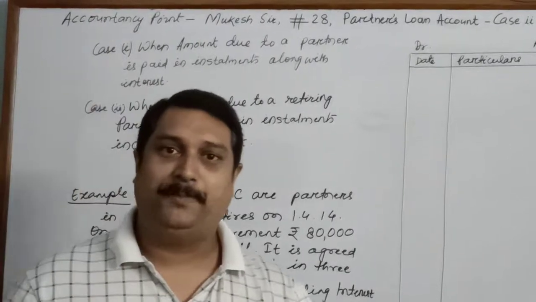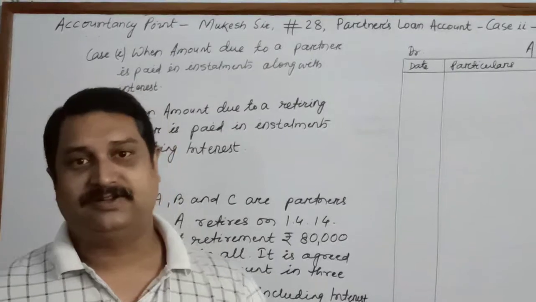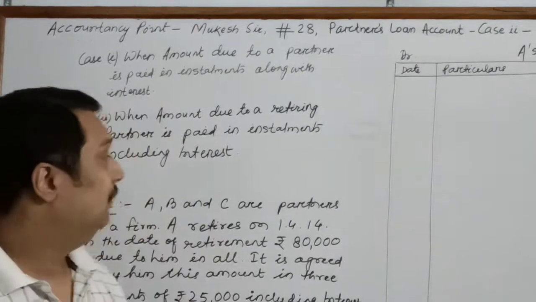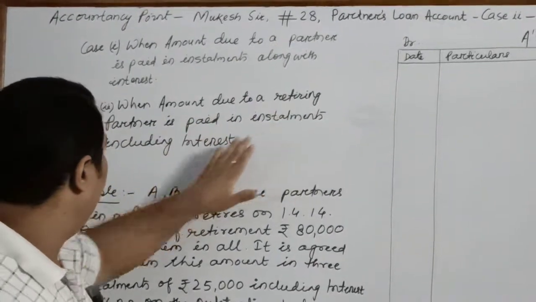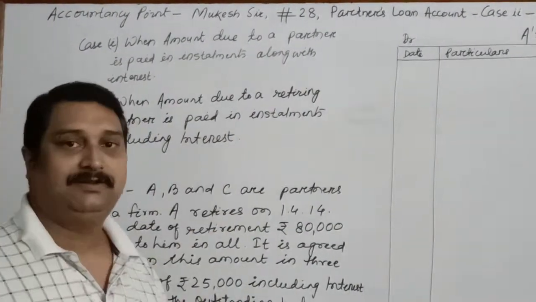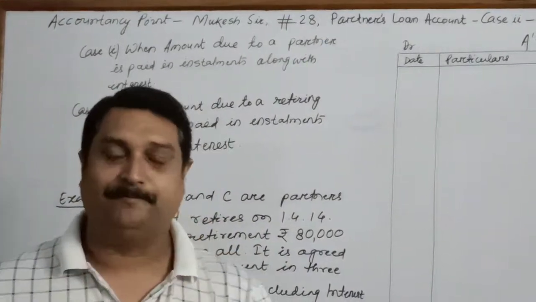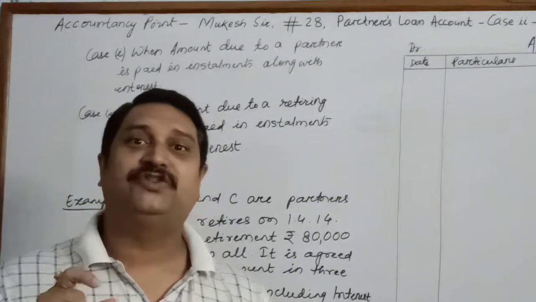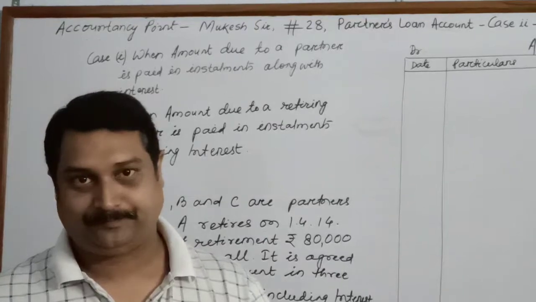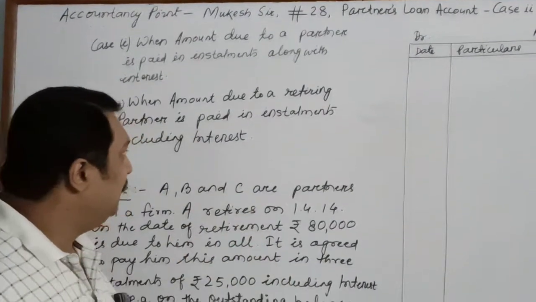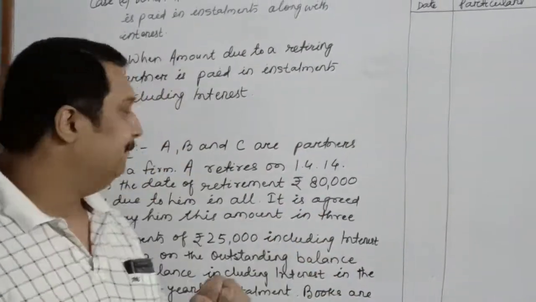So today's topic of discussion is the second case of partner's loan account, when the amount due to a retiring partner is paid in installments including interest. That means whatever installment will be fixed, that amount of installment itself will include the amount of interest. Let us take an example in order to understand the second topic.